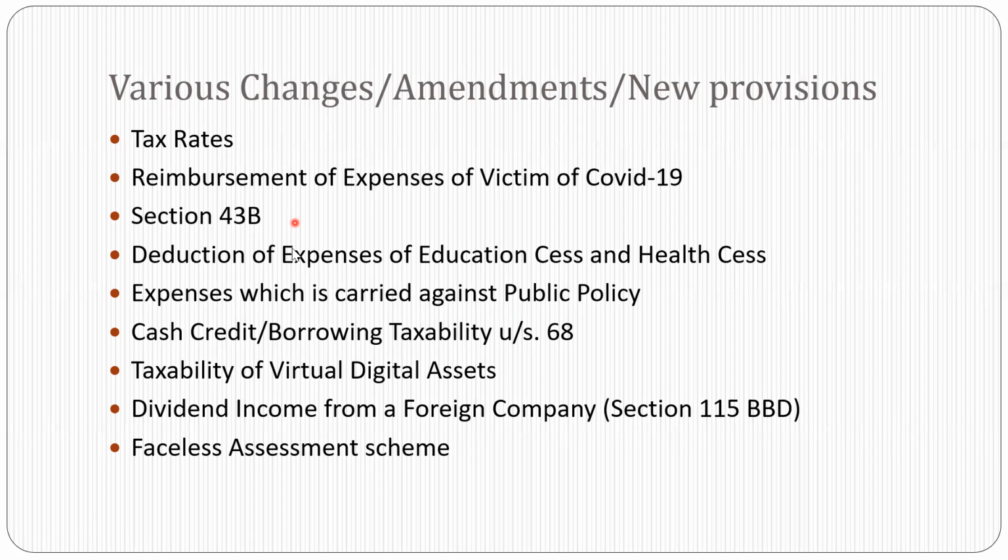Then the fourth one is deduction of expenses of education, sales, and health. So in that particular thing, as you know, the deduction of education sales and health sales is not allowed, right? The various high courts and various courts have taken a view that this is not a part of a tax.